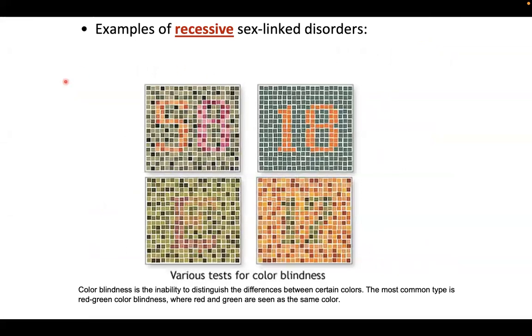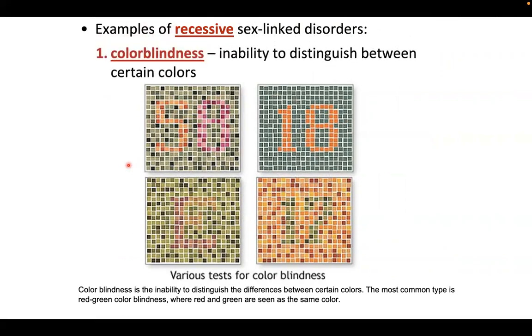Okay, the examples of recessive sex-linked disorders, mapapansin nyo yung mga colorblind, usually sa mga lalaki nagmamanifest ang pagiging colorblind. Okay, color blindness is the inability to distinguish between certain colors and usually mga nagmamanifest po talaga nito mga lalaki. Wala pa akong nababalitang females na nagmamanifest ng color blindness kasi as we all know, we are only carriers.